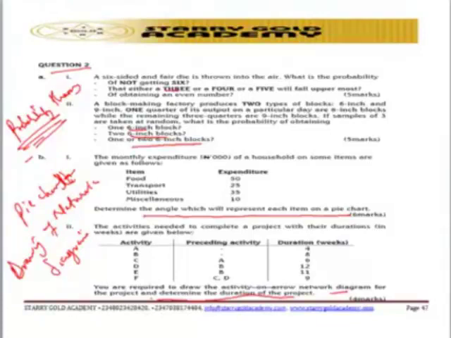That is what the question is testing us on. First, the question is testing us on the application of probability theory to a business problem, and candidates are expected to have the knowledge of calculating angles for a pie chart from given data and drawing of a network diagram for a given project. So that's for question number 2.